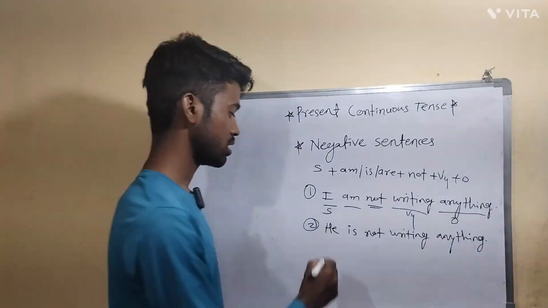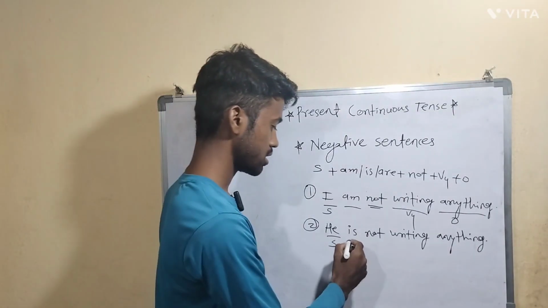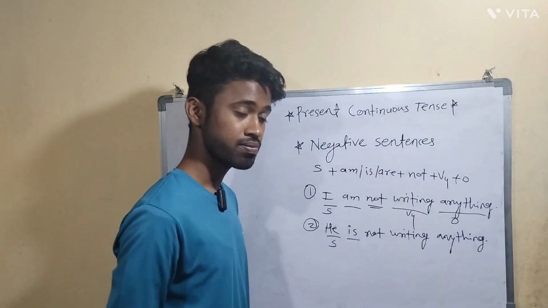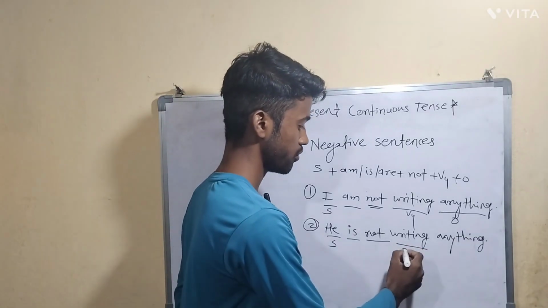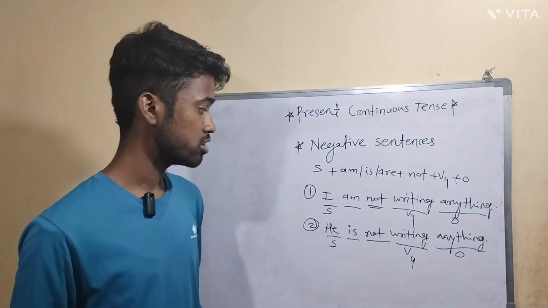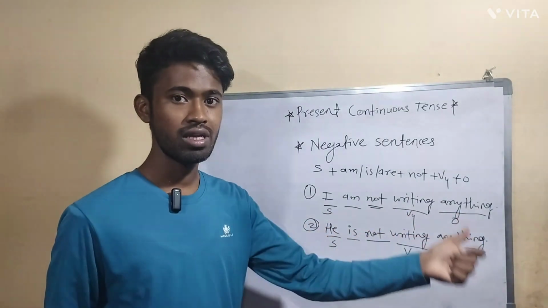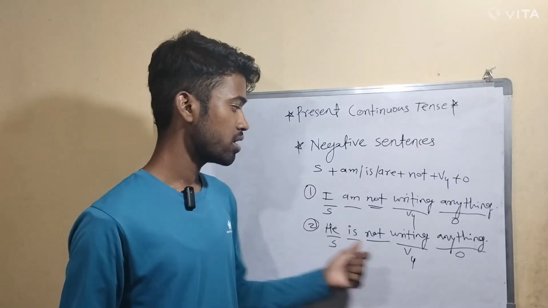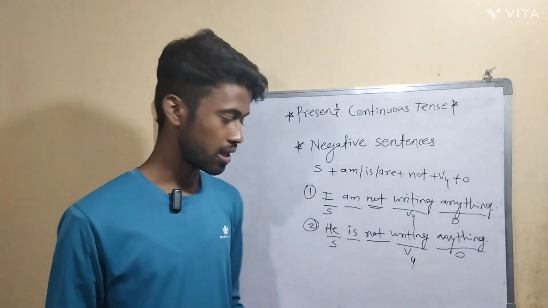So here, same. What is the subject? He is the subject. The subject is singular. That is the reason I have taken is as the helping verb. Not is here for negative, and writing is the fourth form of verb, and in the last, this is the object. So what is the first example? I am not writing anything. What is the second one? He is not writing anything.